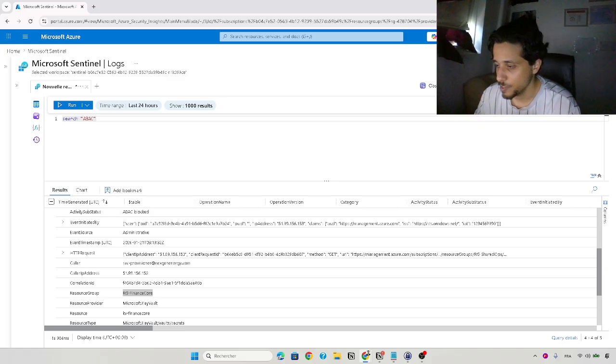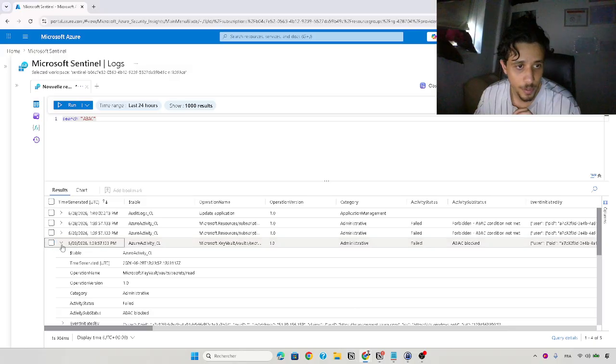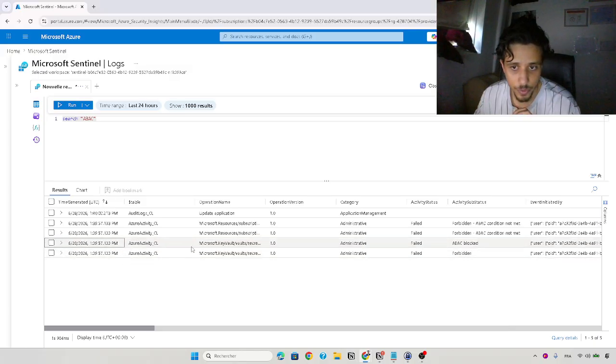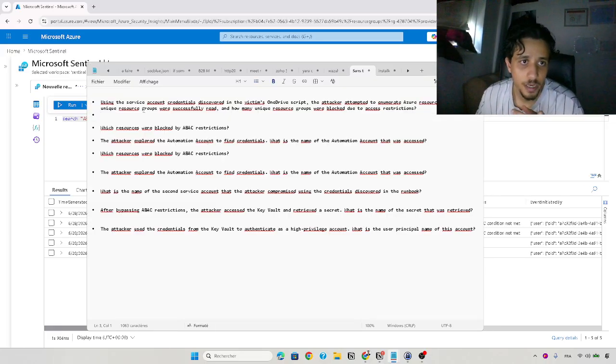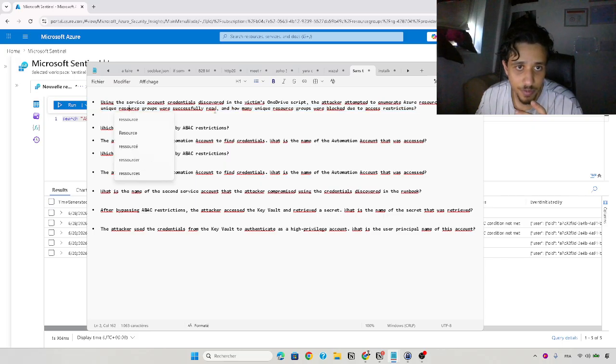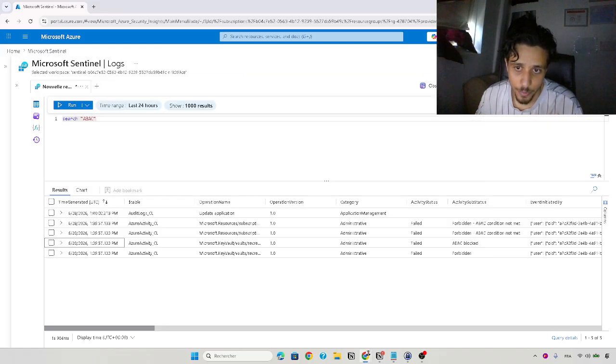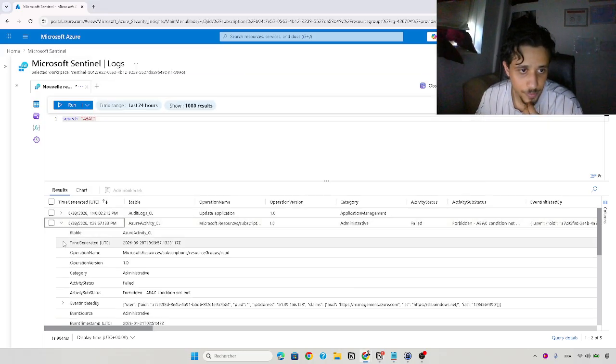I'm just verifying my notes. In the question, he asked how many unique resource groups were successfully read and how many were blocked. For blocking we have two.